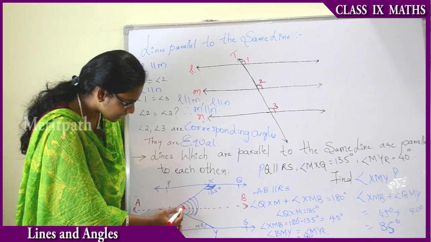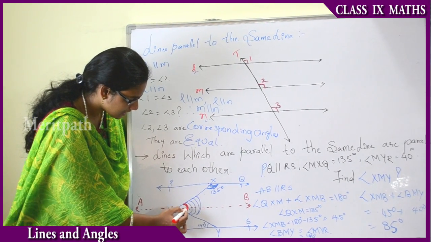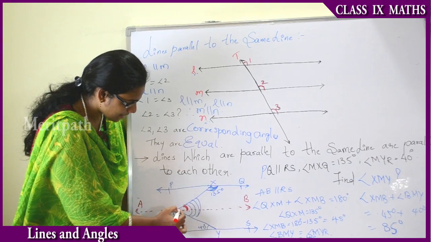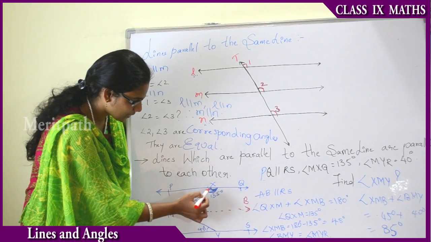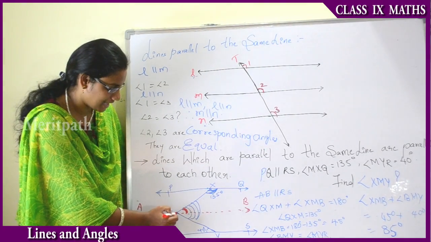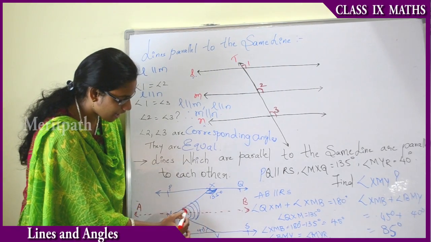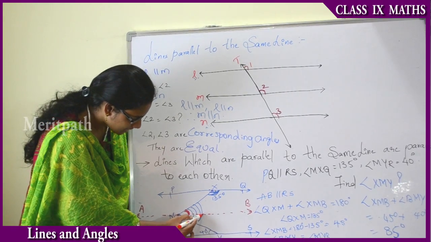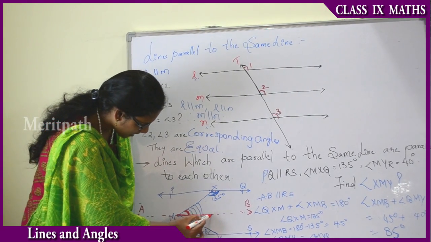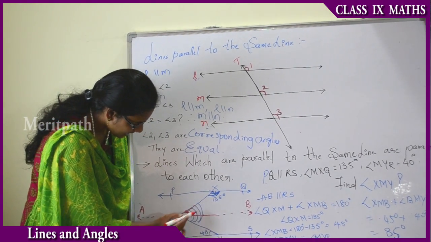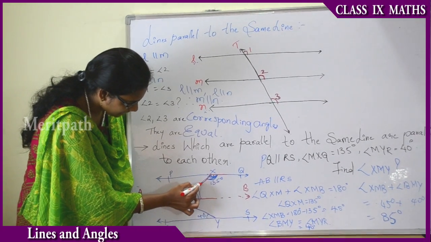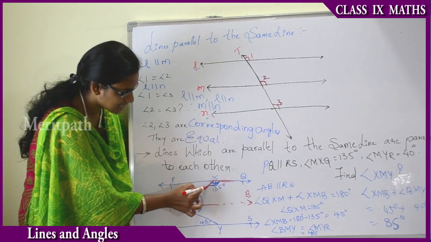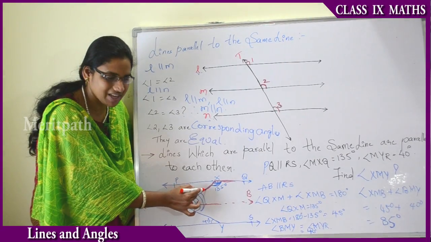Therefore, the angle XMP and angle QXM are equal. That is, these two are corresponding angles. Here you can differentiate that, see, this angle and this angle are corresponding angles and this sum of angles is 180 degrees.